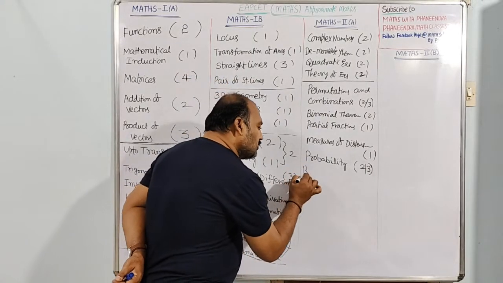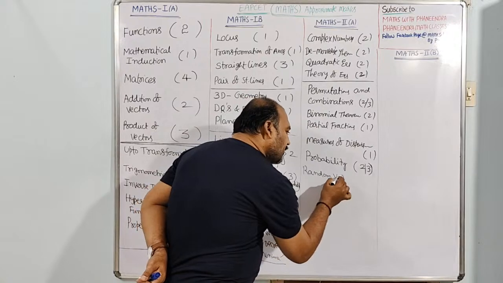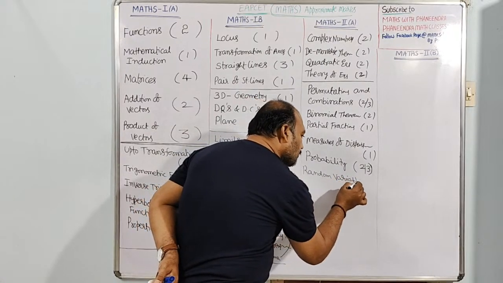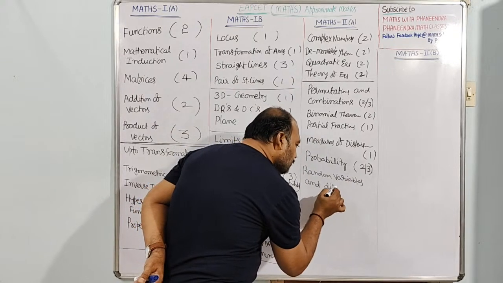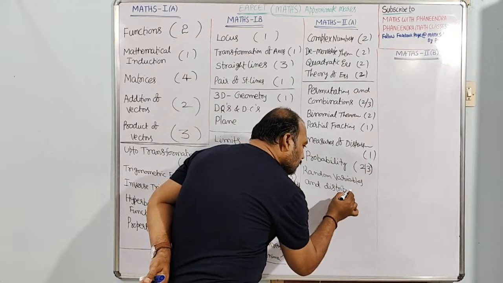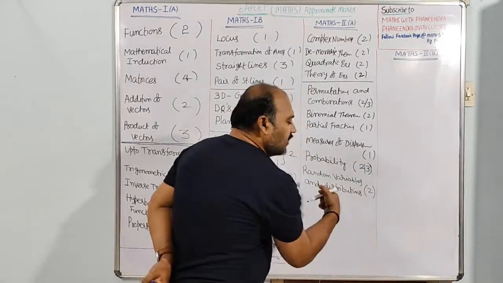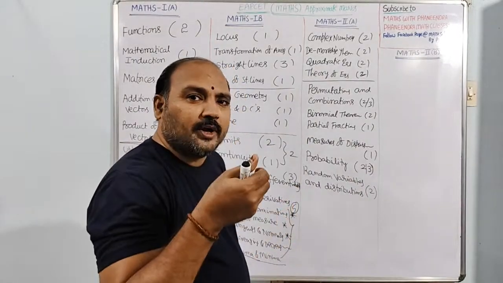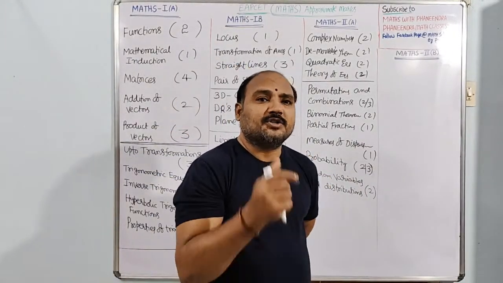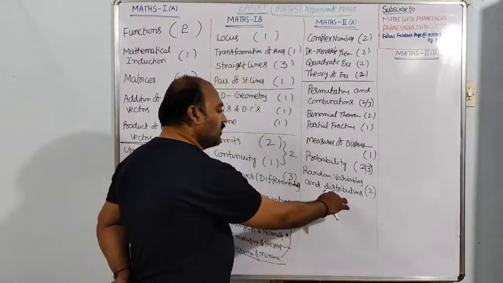In random variables and distributions, 2 questions. Either Poisson distribution or binomial distribution, based on throwing a die and tossing a coin. Based on that also they will ask the questions from random variables and distribution.